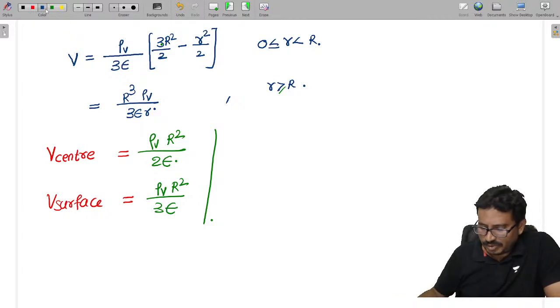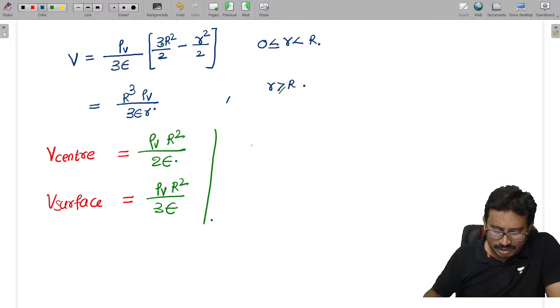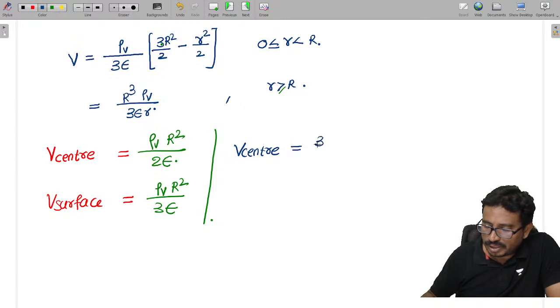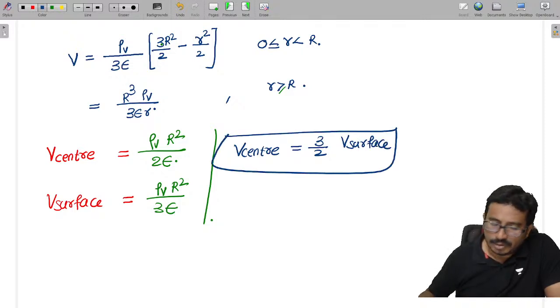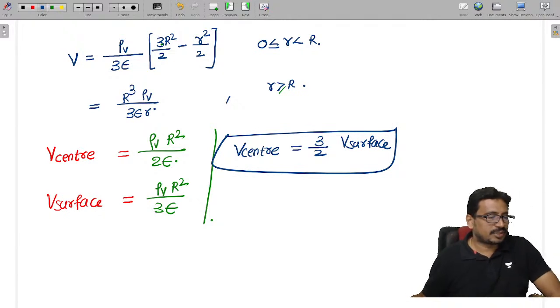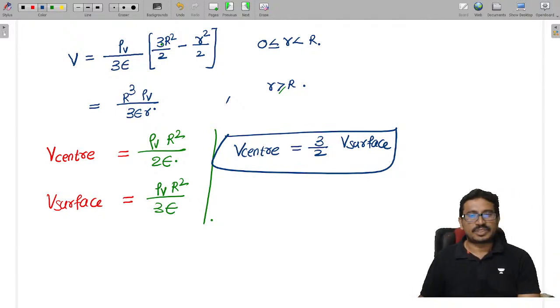If you take the ratio between these two, what will we get? V center, the potential at the center, is 3 by 2 times the potential at the surface. Potential at the center is equal to 1.5 times the surface potential.